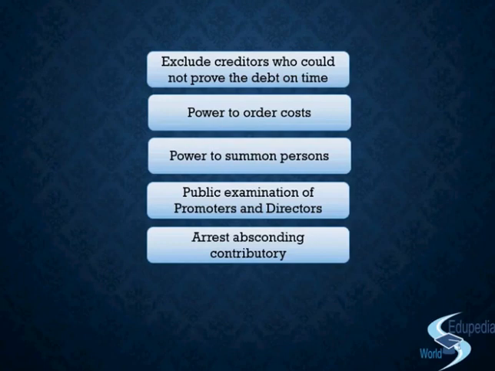Because there are certain contributories who would not turn up, who would be tempted to flee, and some of them would be beyond the control of the court. So the court cannot go behind those people and just investigate, because at this time the priority is the liquidation. Those people will be tackled later.